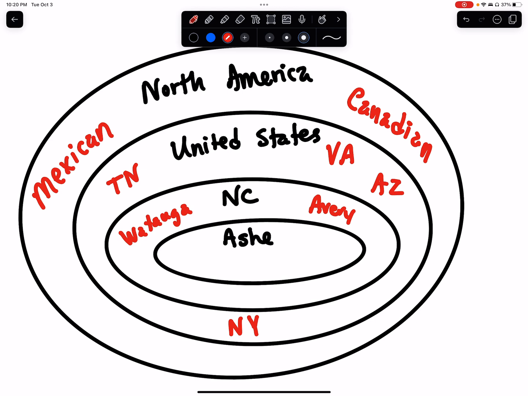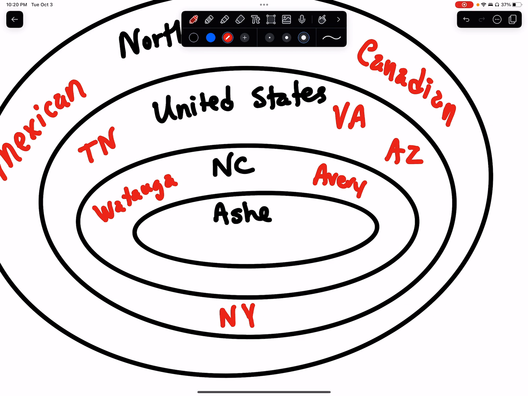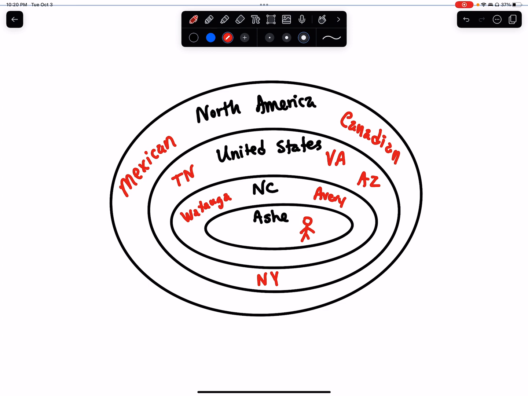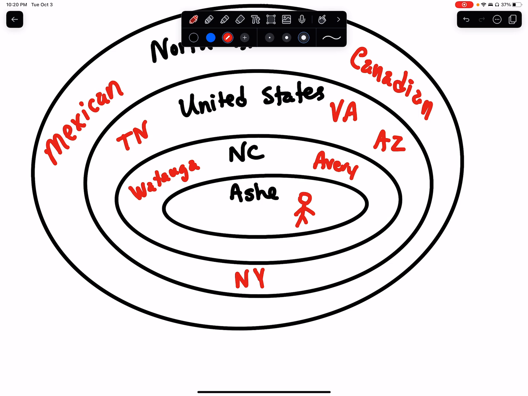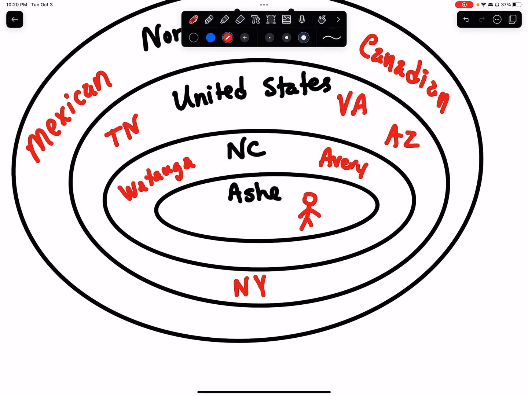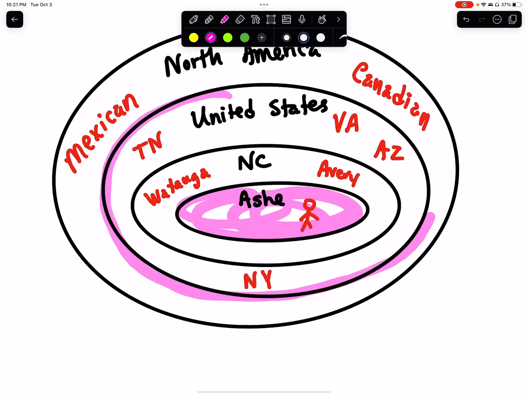All right, so here, let's say, raise your hand if you live in Ashe County. Go ahead. Yeah, most of you live in Ashe County. There's the exception sometimes where kids actually don't live in Ashe County, but let's suppose here you are. Ta-da! You are an Ashe Countyan, right? Well, let's suppose that this person inside the Ashe County circle says, "Well, I'm actually an American." Is it okay for them to say that if they're in the Ashe oval? Well, yeah, because anybody in the Ashe oval is also inside of the larger United States oval, right?